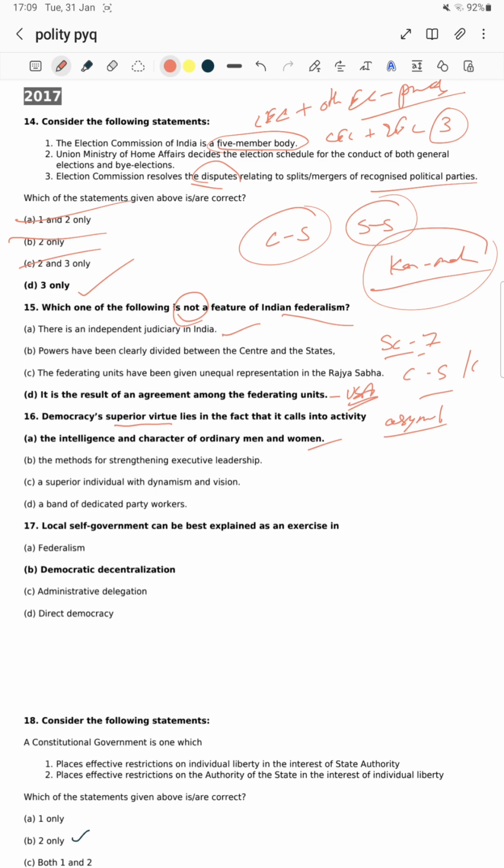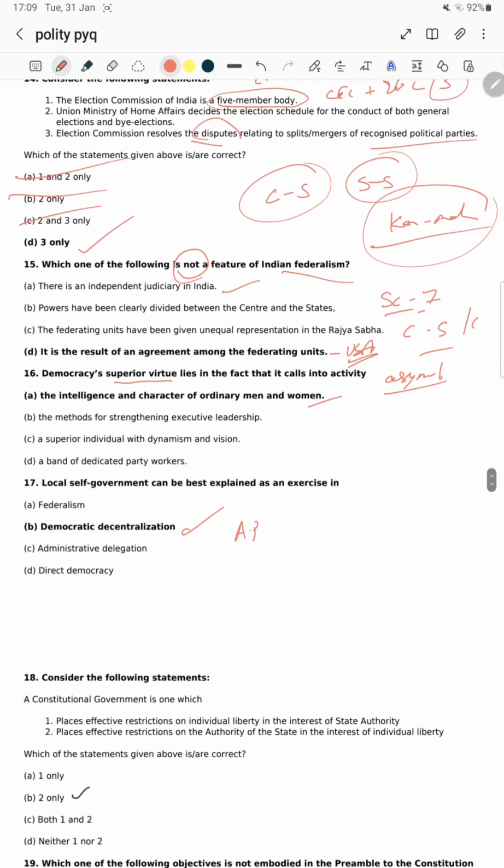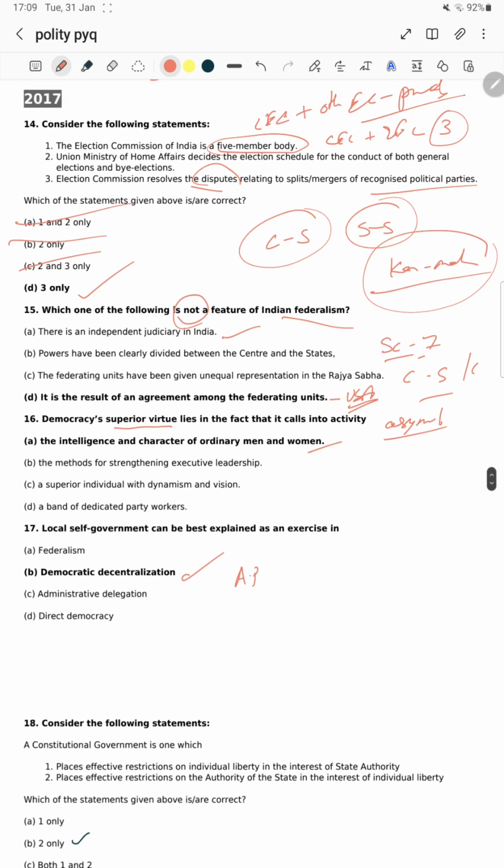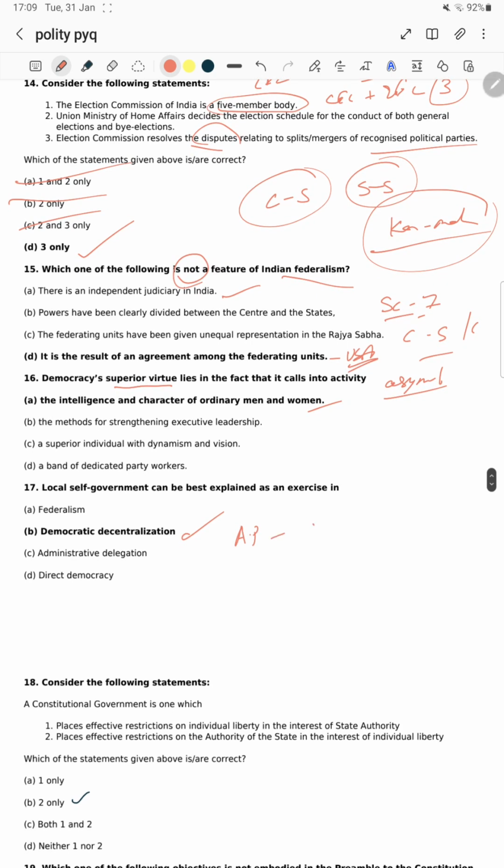Next question. Local self-government can be best explained as an exercise of democratic decentralization. We have seen much more decentralization in institutions, for example in Andhra Pradesh, there are sachivalayams in every panchayat and ward.